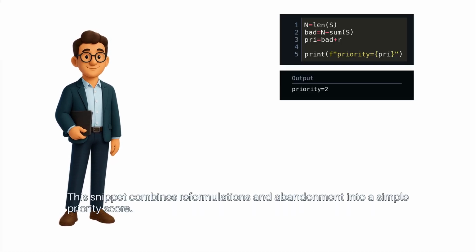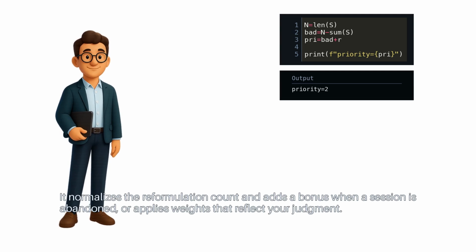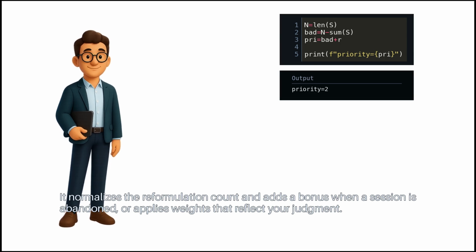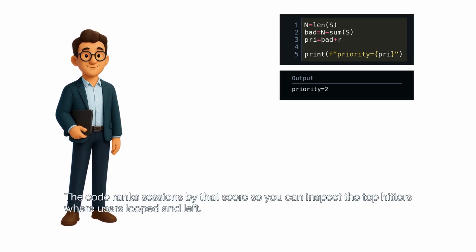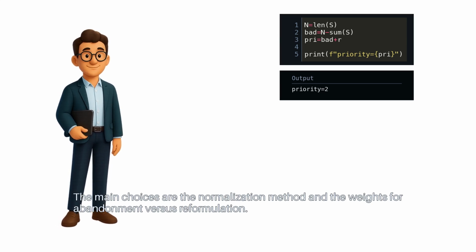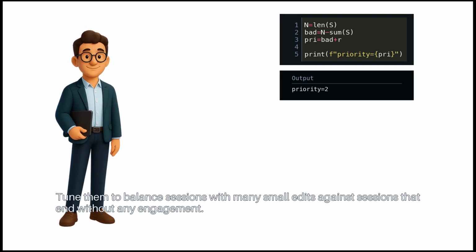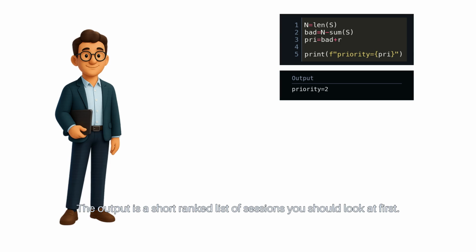This snippet combines reformulations and abandonment into a simple priority score. It normalizes the reformulation count and adds a bonus when a session is abandoned, or applies weights that reflect your judgment. The code ranks sessions by that score, so you can inspect the top hitters where users looped and left. The main choices are the normalization method and the weights for abandonment versus reformulation. Tune them to balance sessions with many small edits against sessions that end without any engagement. The output is a short ranked list of sessions you should look at first.